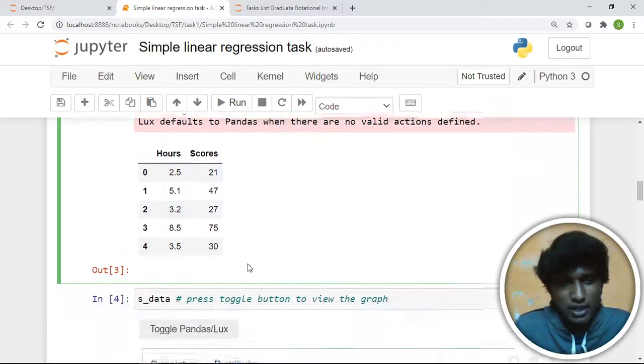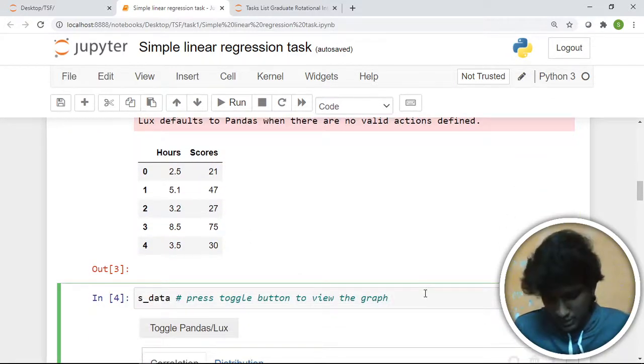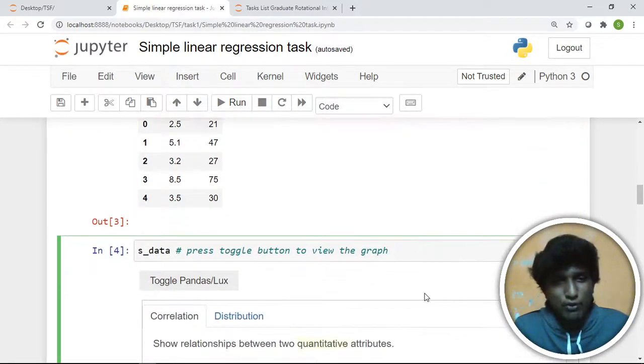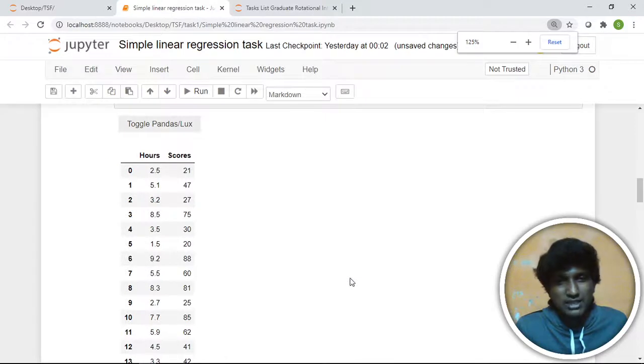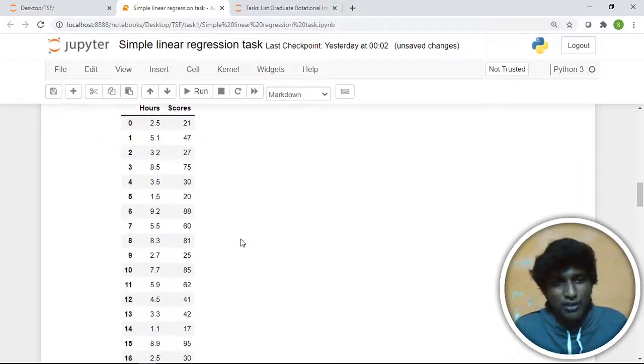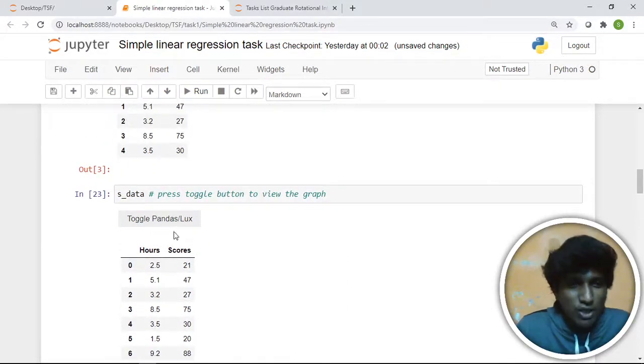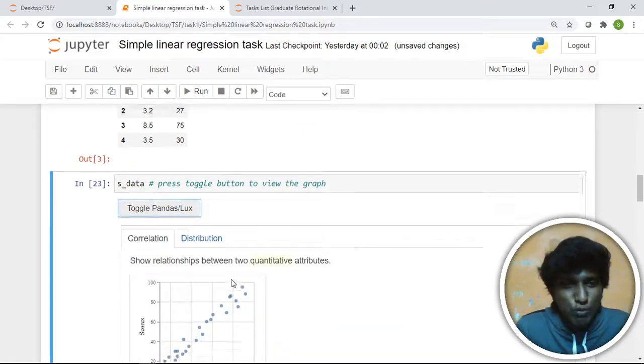Let's see. Now we will call the data frame. Here is the data frame. Now we can see the function of Lux. This is a data frame, and the newly added one is a toggle between Pandas and Lux. Click on that. Boom.